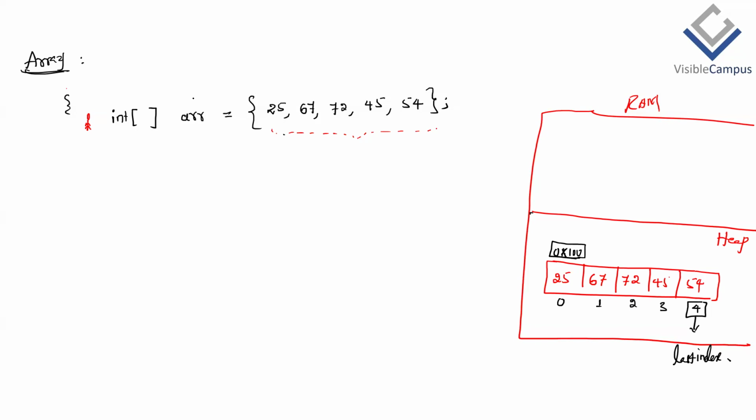Then JVM comes to the left hand side. So here is ARR, which is a variable. Can you please tell me what type of variable it is? Is it local, static, or instance?